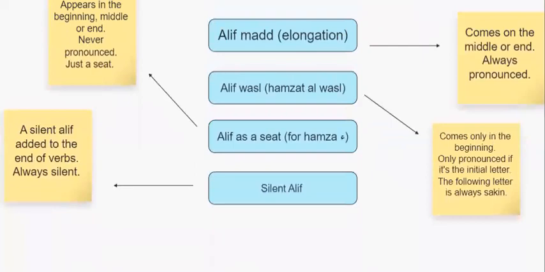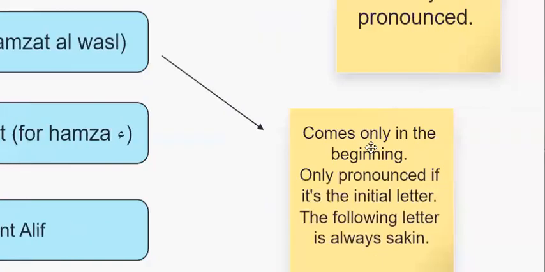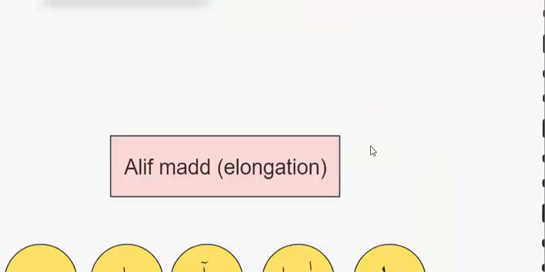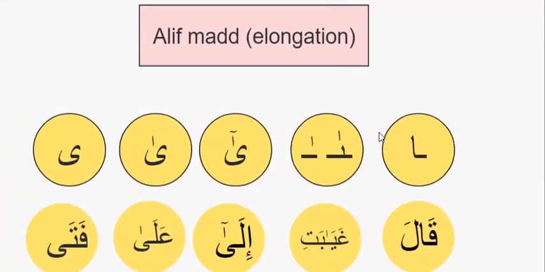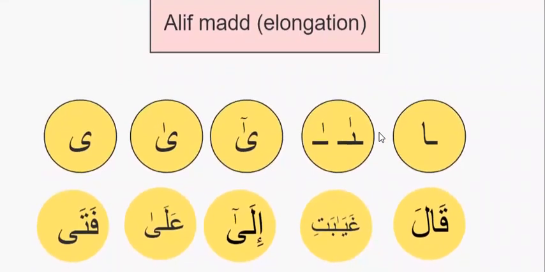Now let's have a look at alif mad and all the variations of alif mad. Here are all the shapes we will find alif mad in. The first one is the regular one, the long alif, as in qala, that we will see in Quran or regular Arabic.